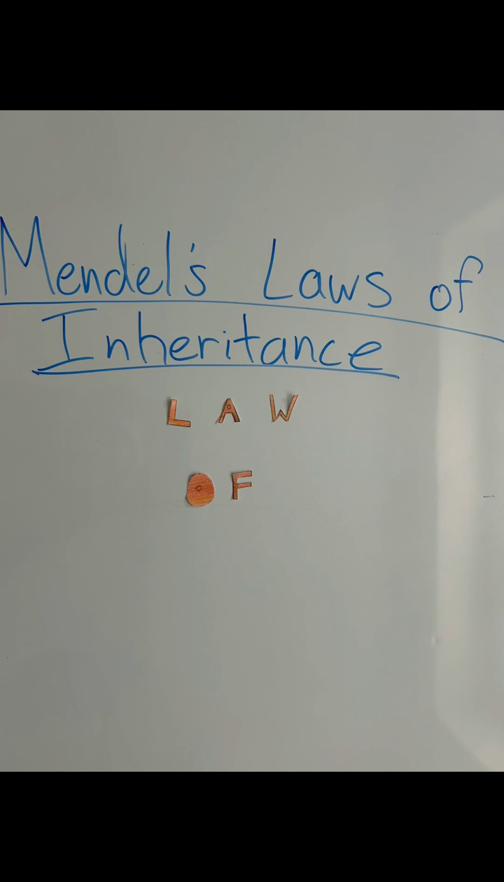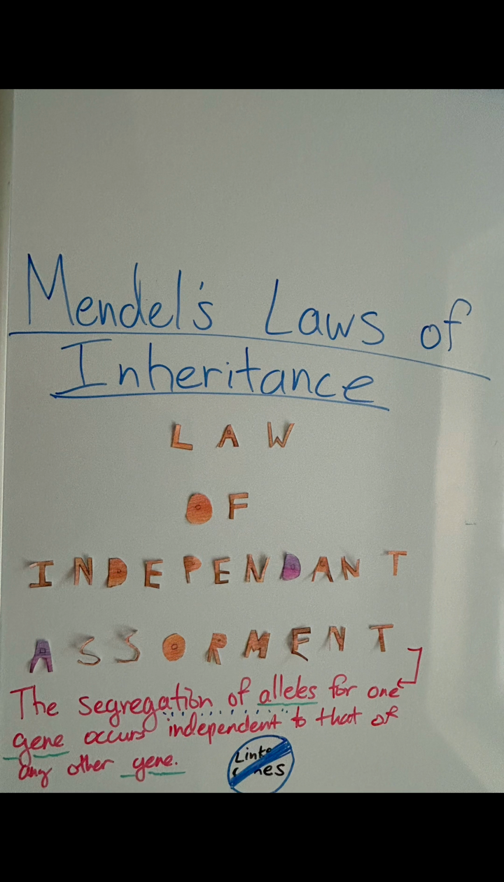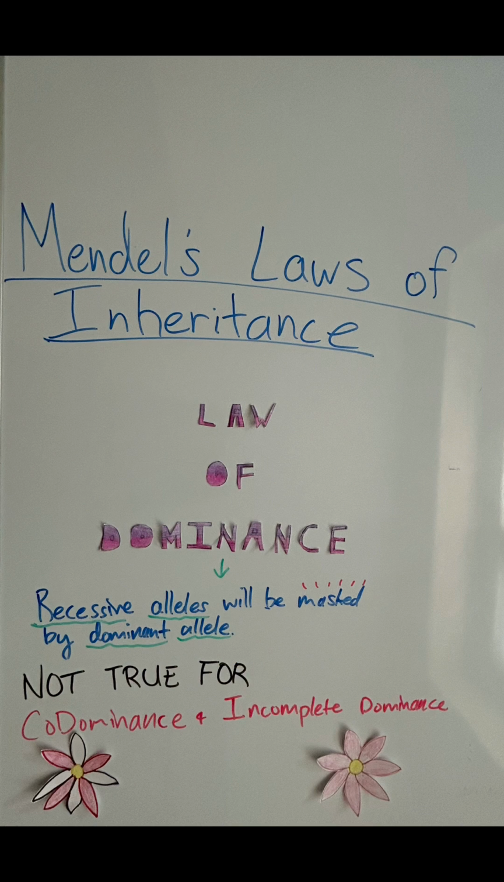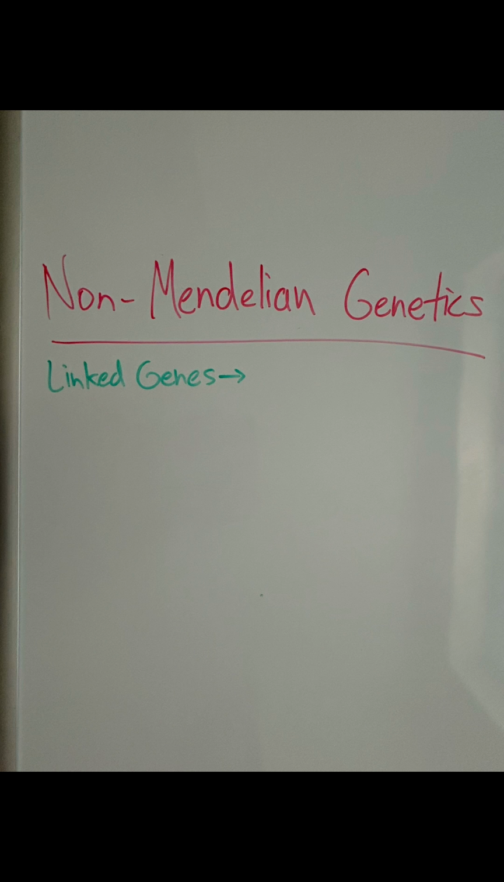The law of independent assortment: segregation of alleles for one gene occurs independently to that of any other gene. It is important to note that the law of independent assortment does not hold true for genes located on the same chromosome, linked genes. More on that later. Lastly, the law of dominance: recessive alleles will be masked by dominant alleles. And it is important to note that not all genes show a complete dominant hierarchy, so some genes show codominance or incomplete dominance. Moving on to these exceptions in non-Mendelian genetics.